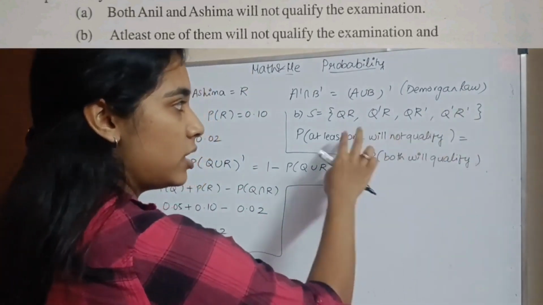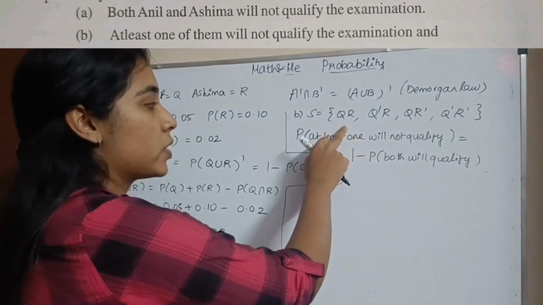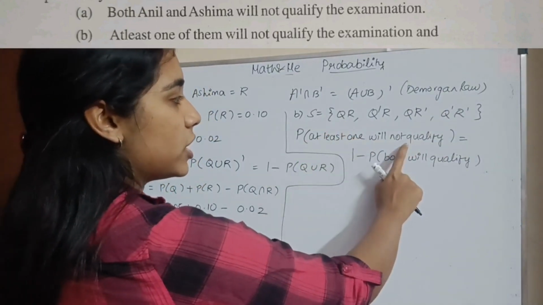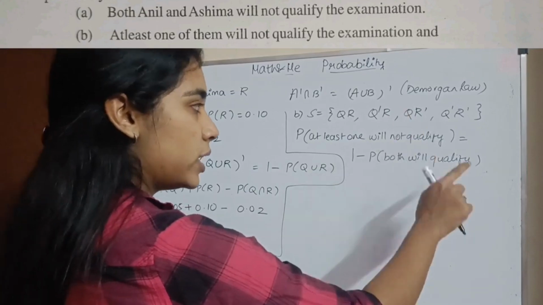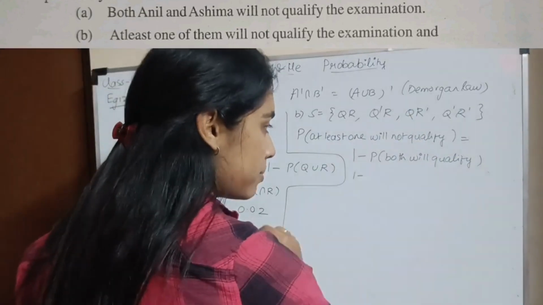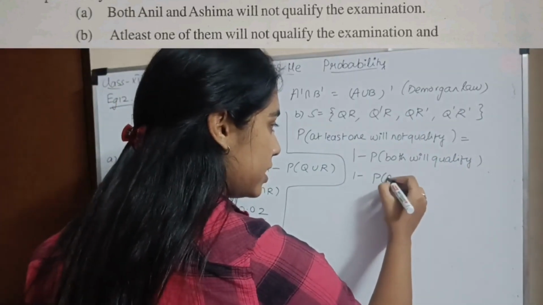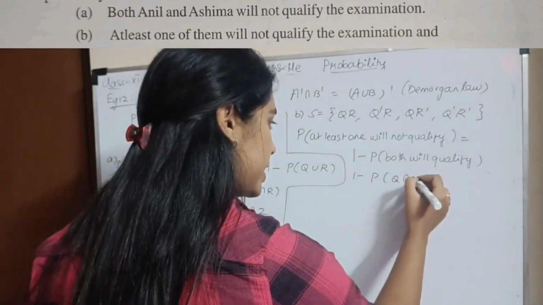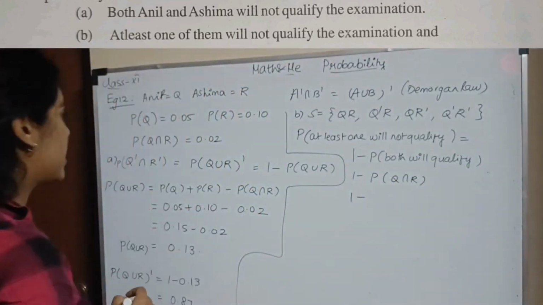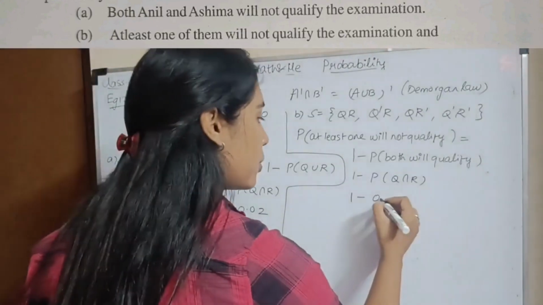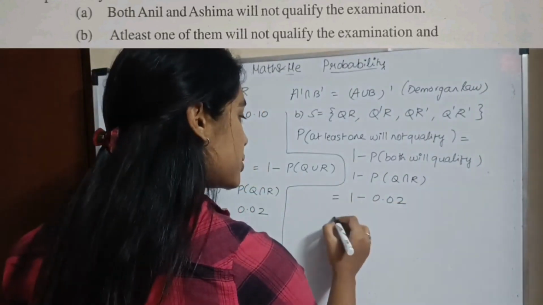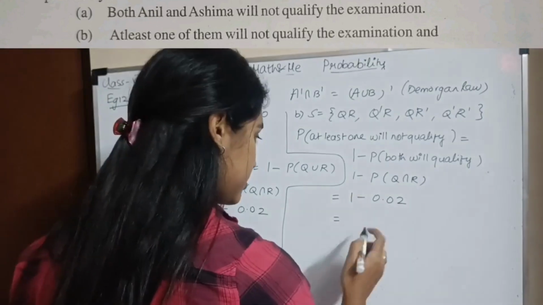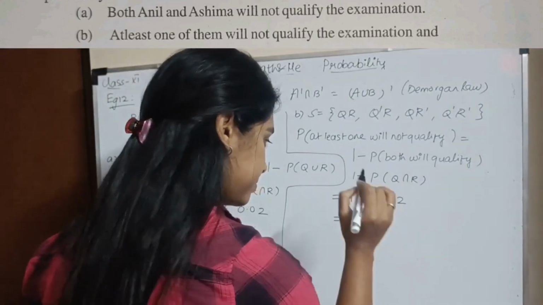What is the negation? Both of them will qualify. So probability of at least one of them not qualifying is 1 minus both will qualify. So it will be 1 minus probability of Q intersection R, which is 1 minus 0.02, that is 0.98.